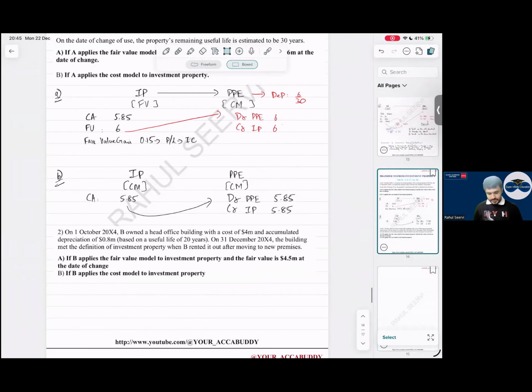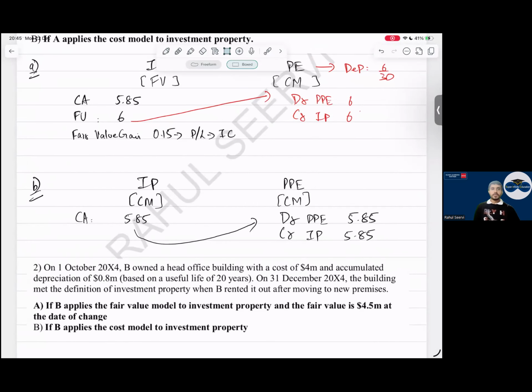Now everyone, there's one more question. Here you can say that for the coming years, the depreciation will be how much?